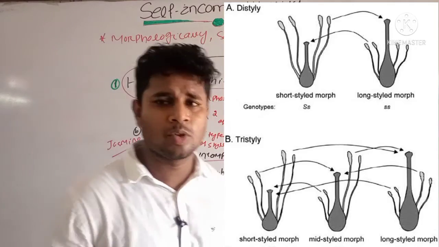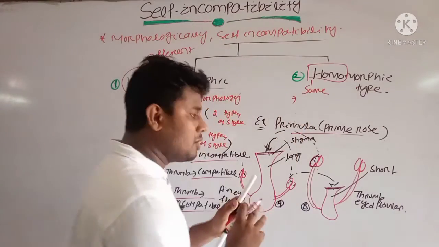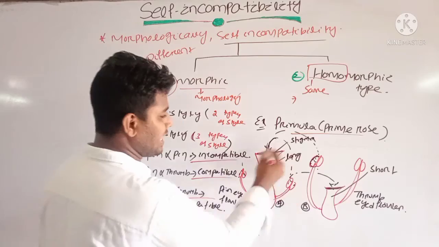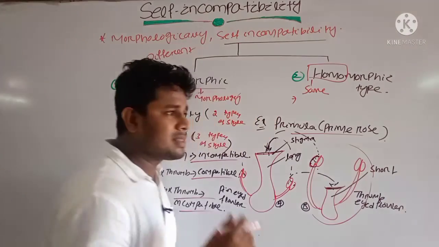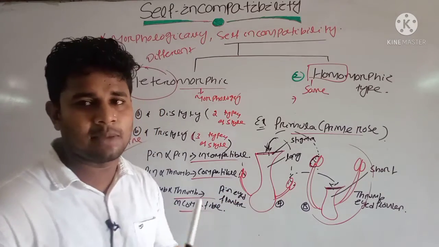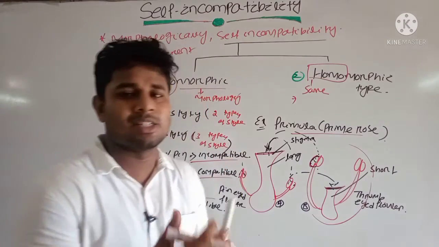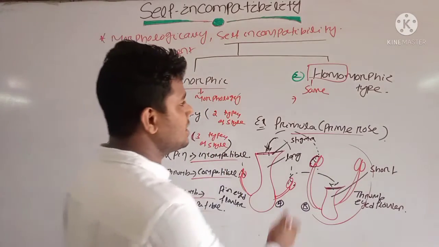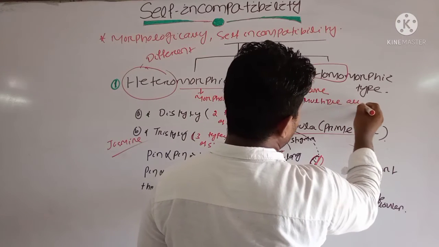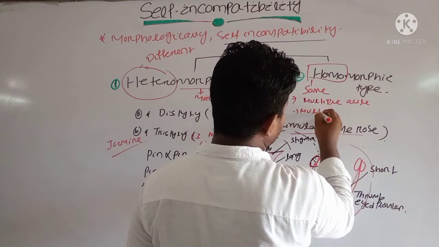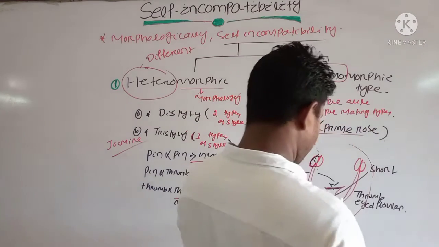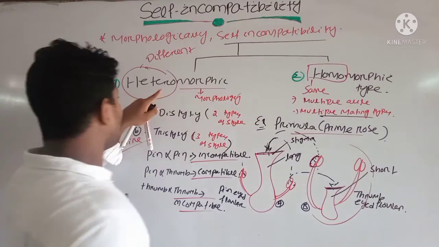And in the homomorphic type, what we will see is the presence of, note that these are due to different mating types. This is one mating type, this is another mating type. Mating type means one type of flower that will be involved in the fertilization process, that's why it is called a mating type. Here is another flower involved in fertilization, called another mating type. Basically, in the homomorphic type, you will see multiple alleles and multiple mating types are present. And these are of heteromorphic type.